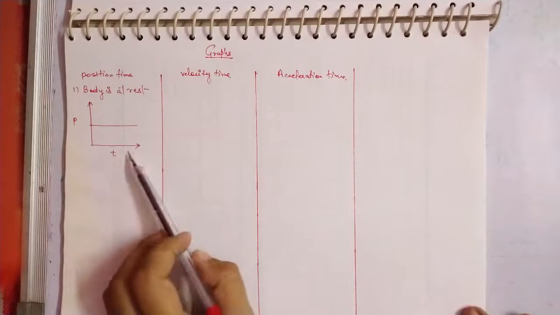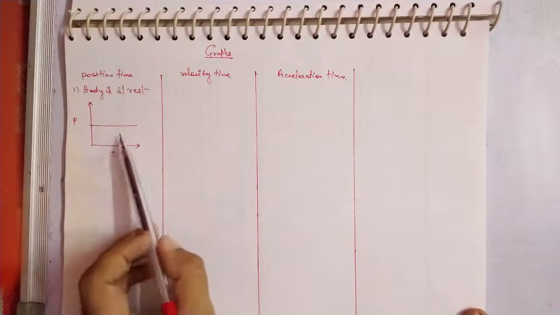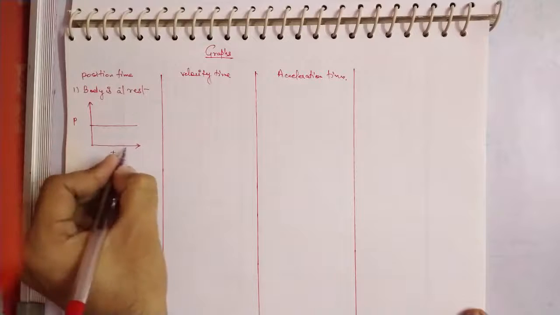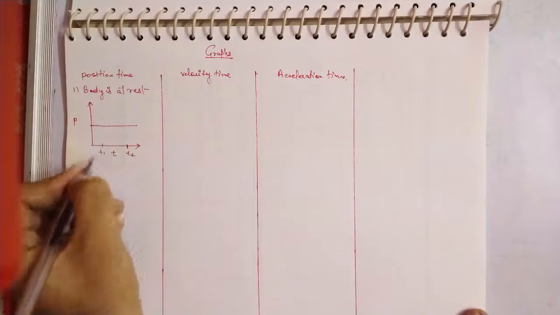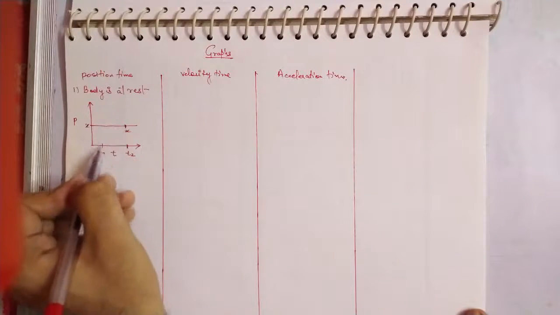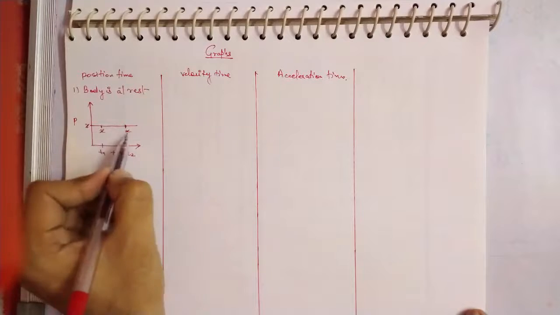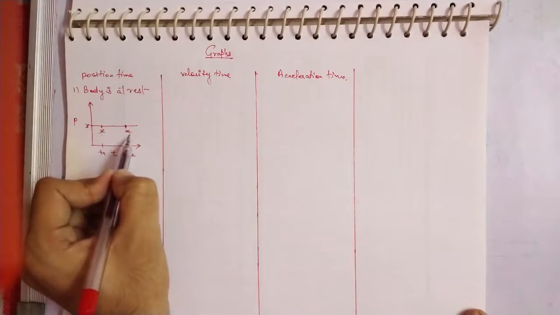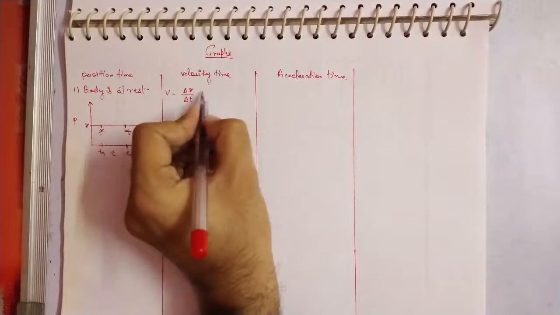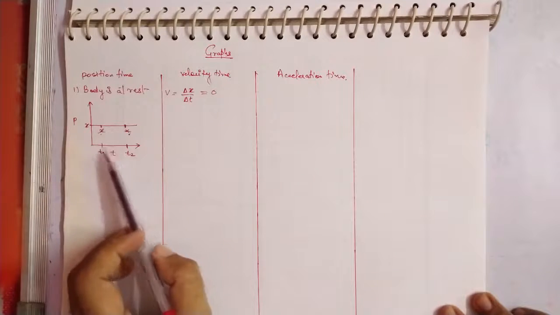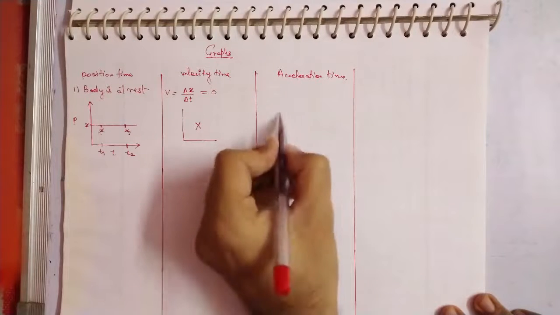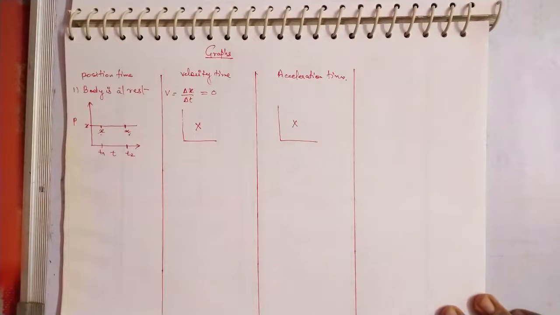Now let's see this graph in the case of velocity. As you are seeing here, there is no rate of change of position. Let's suppose this is t2 and this is t1, and your position at t2, let it be x, and again for t1 you are getting the same value, that is x. So the difference in both, x minus x, has now become 0. So delta x upon delta t, which is equal to velocity, is 0. So for this condition at rest, the velocity-time graph does not exist, and if velocity does not exist, then acceleration also does not exist.